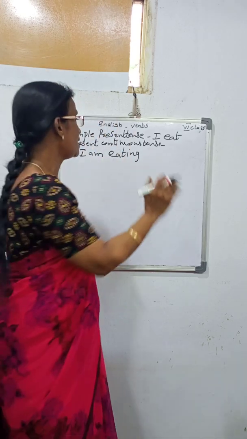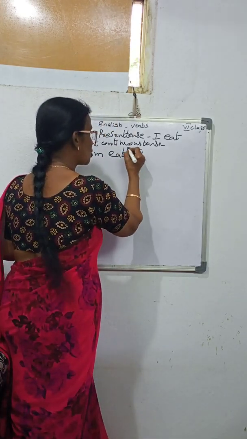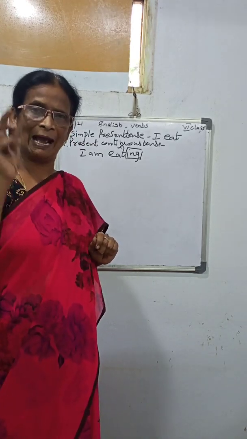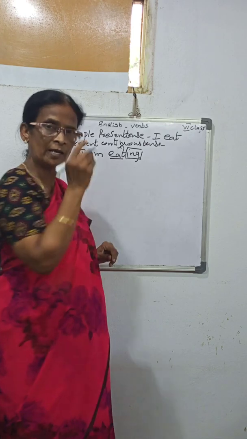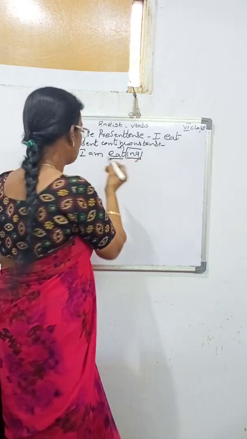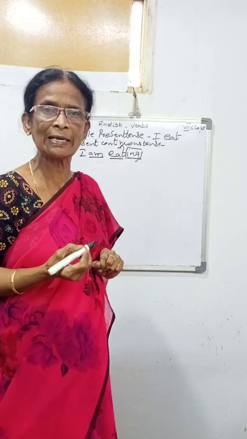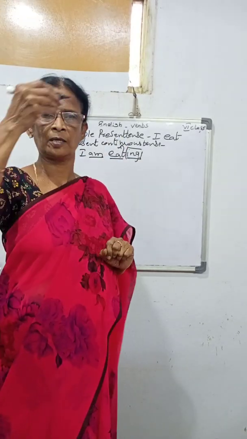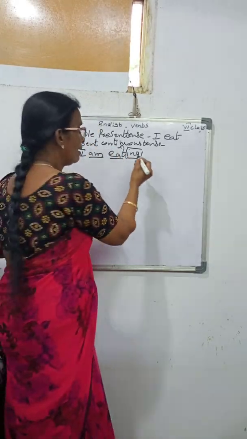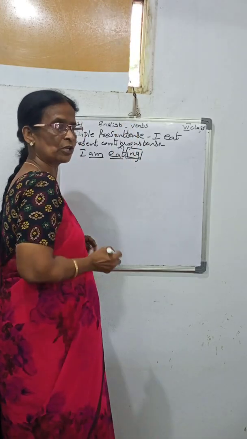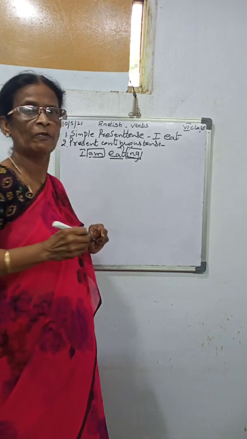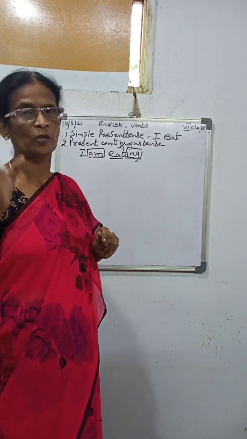So when there is ing, it shows the continuous tense. Wherever present or past or future, where we added ing to the verb, it shows the continuous tense. How do we know that it is the present? By taking the helping verb. Just now I wrote present and past and future. So I am eating. Ing shows the continuous tense. When we added the ing, then by taking the helping verb, we can say that is the present continuous tense.